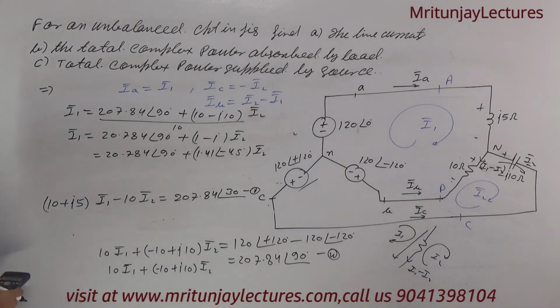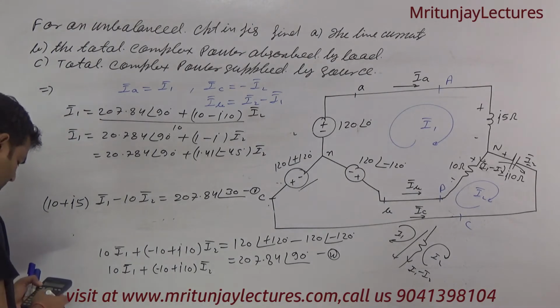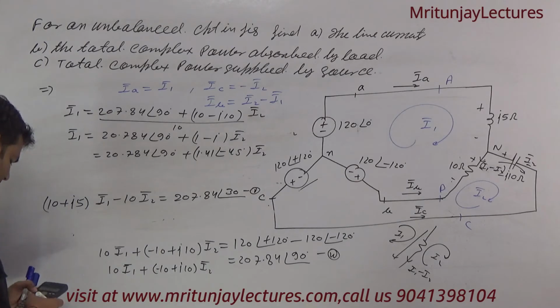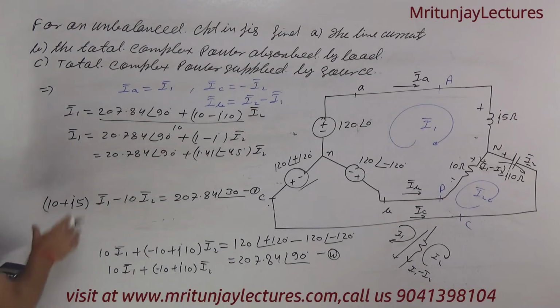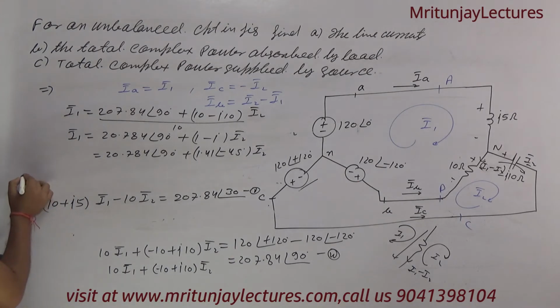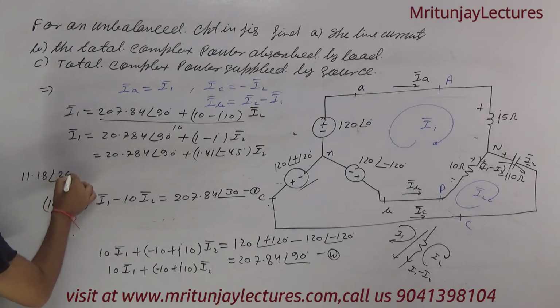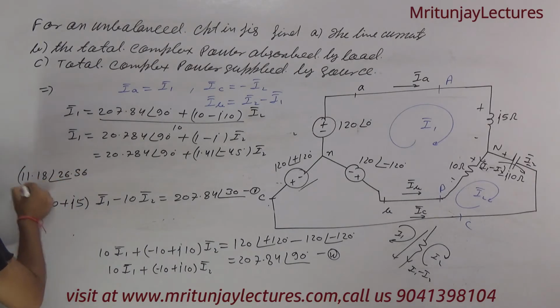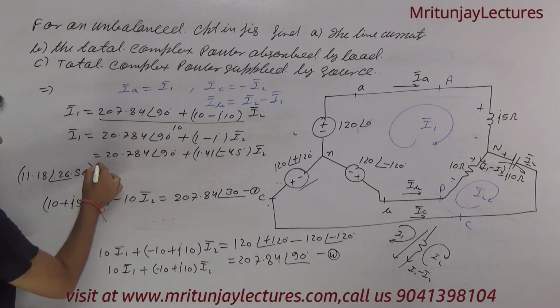So 10 plus 5j, if this one is converted, that is 11 point something. If this value is put here, this one is 11.18 at the angle 26.56 into I1.